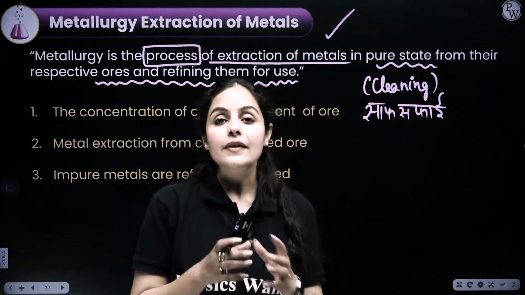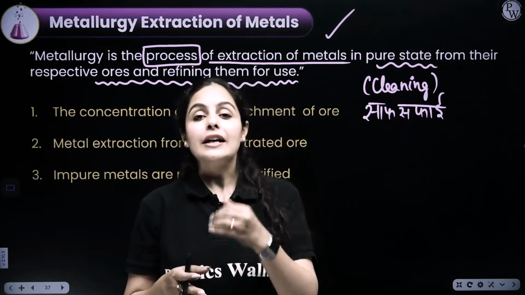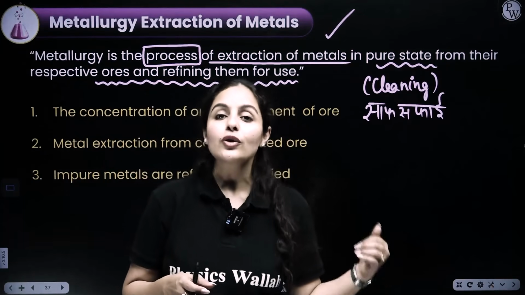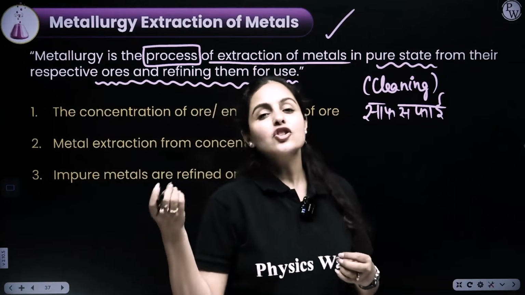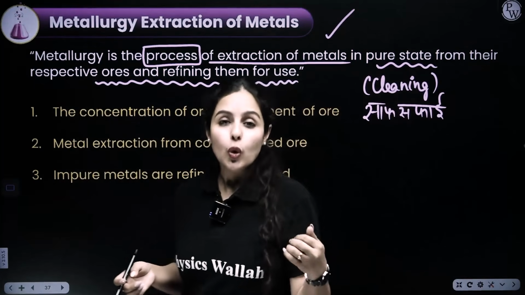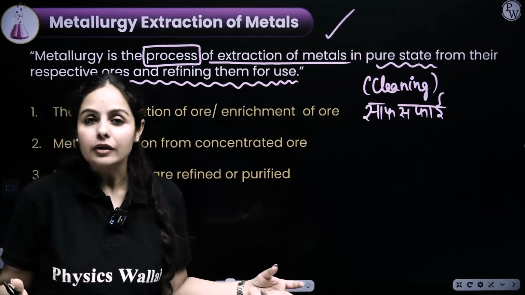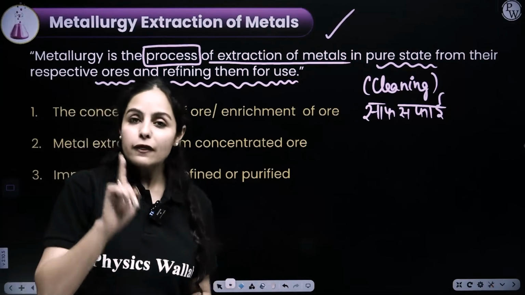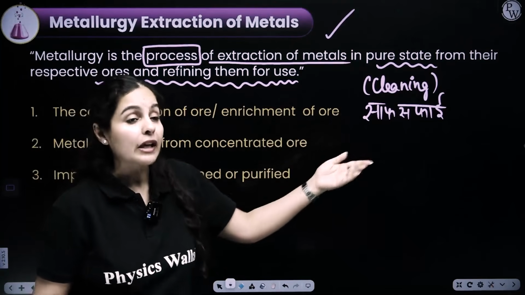Gangue particles are the impurities that we need to remove in the very first step, called concentration of ore or enrichment of ore. Gangue particles are impurities like clay or stones, mica, etc., which are unwanted particles, and we have to remove them in the first step. So it's a simple superficial cleaning that we have to do.